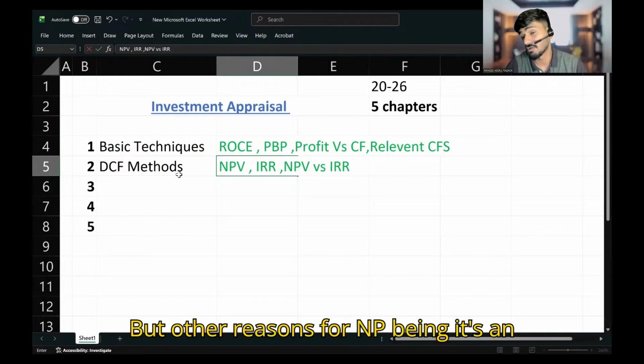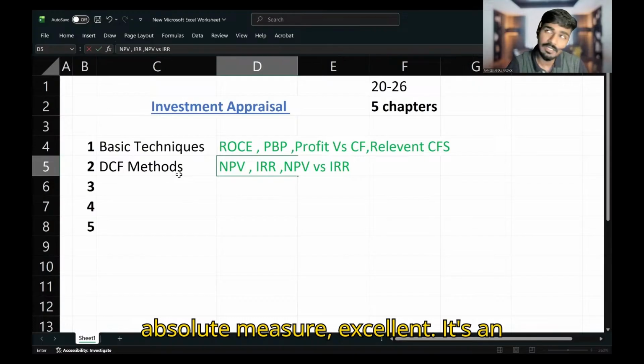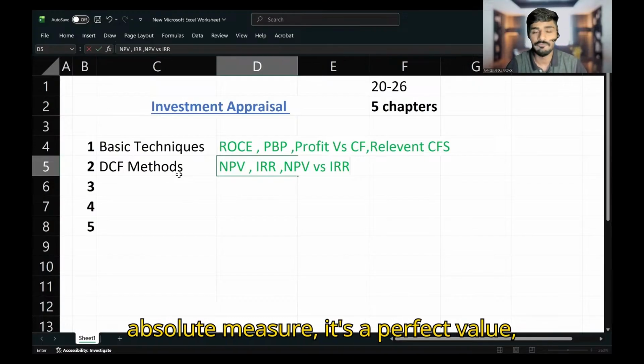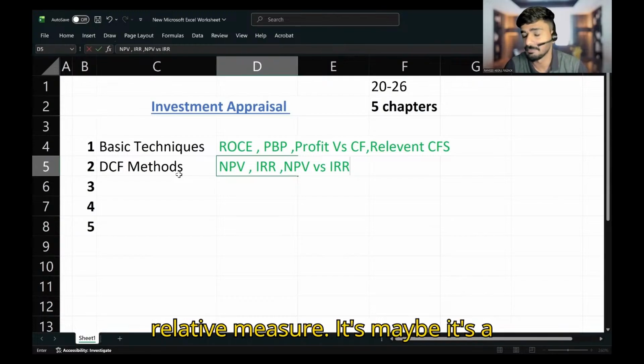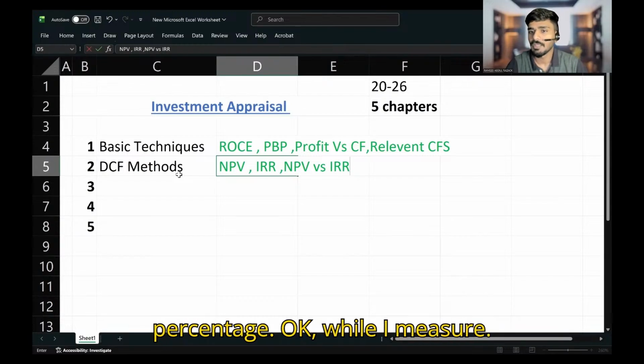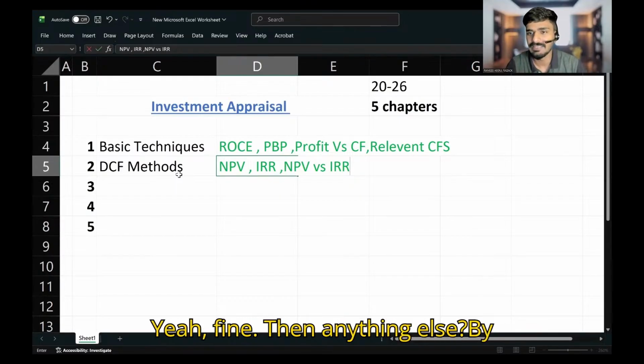What are the reasons for NPV being better? It's an absolute measure, a value, and IRR is only a relative measure, maybe a percentage. NPV is an absolute measure, while IRR is a relative measure. Then anything else?